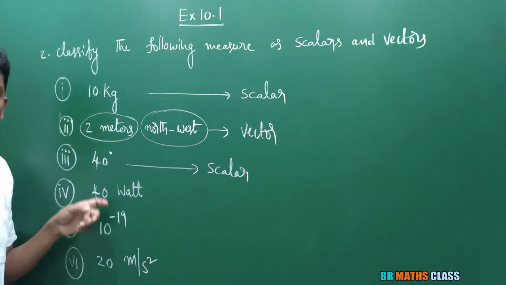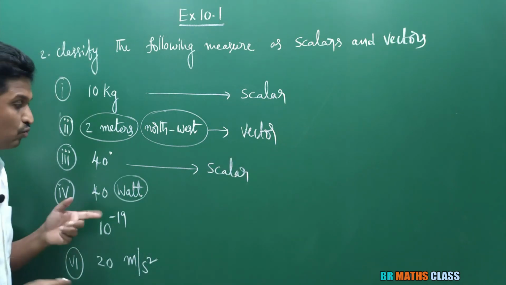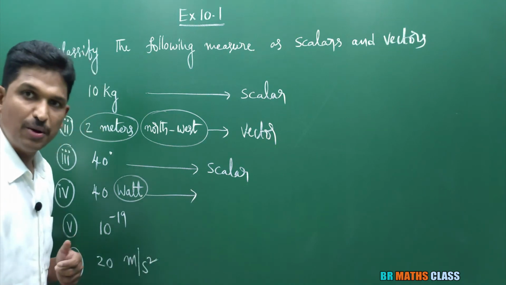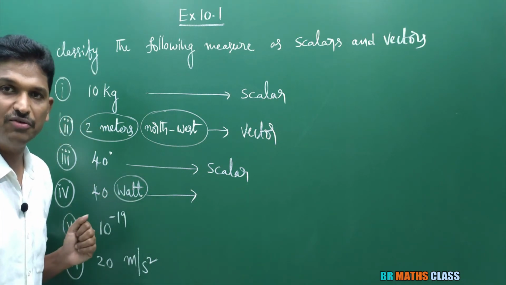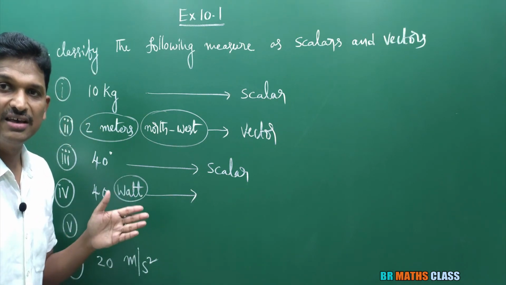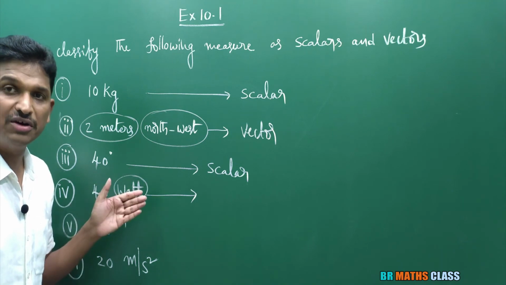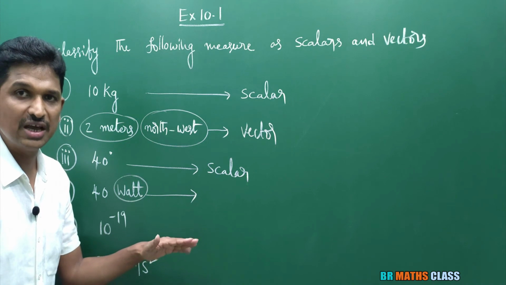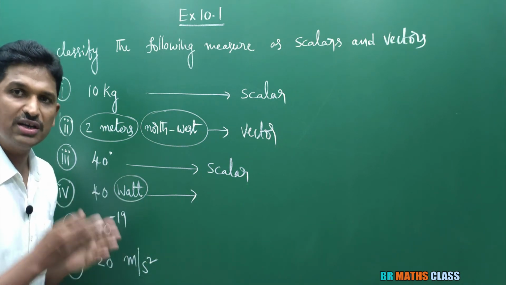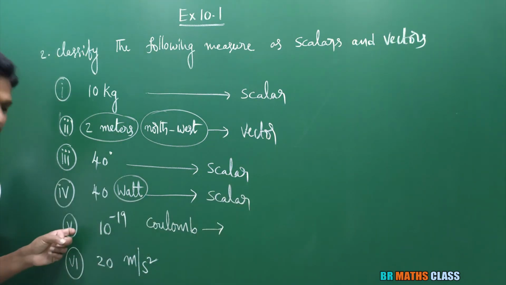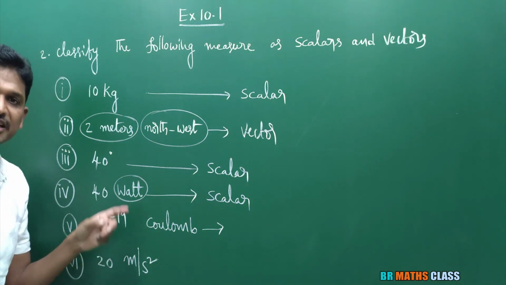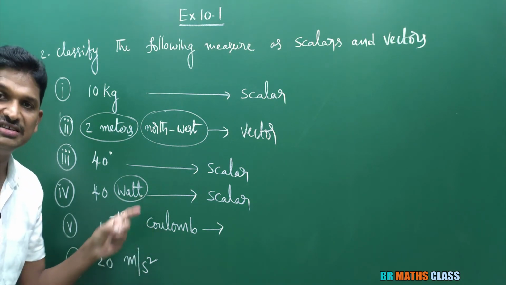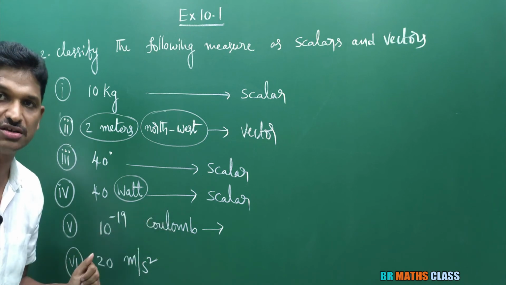Now you see here, 40 watt. Watt is the unit of power. Power is a scalar quantity because power is work done divided by time. Work done is a scalar, time is also a scalar. So 40 watt is a scalar. Observe the next one, 10 power minus 19 coulombs. Coulombs are the unit of electric charge.